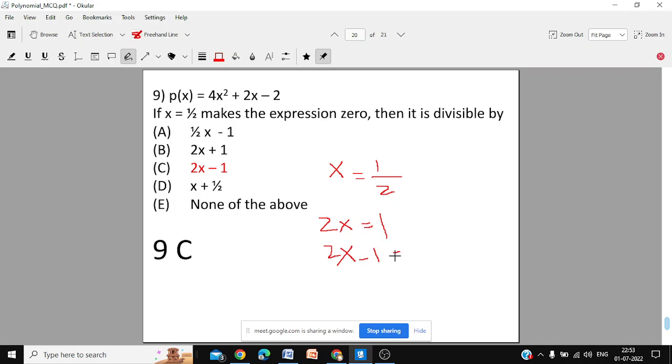2x minus 1 equal to 0, because we have already said x equal to half. If x is equal to half, then multiply both sides by 2. 2 into x is 2x. 2 into half is 1. That means 2x minus 1 equal to 0. So this is the exact factor. That means if you divide by this, you will get remainder 0. So 9C. For question number 9, C is the correct answer.